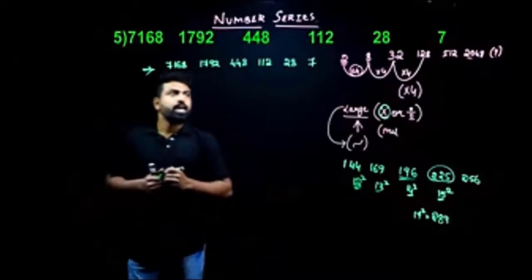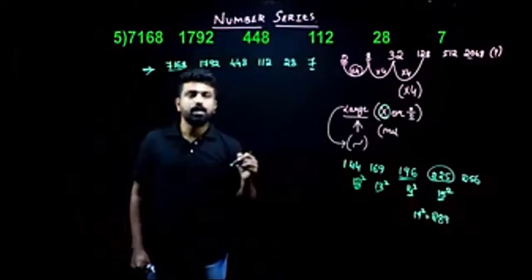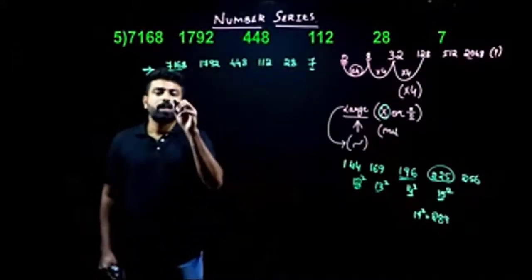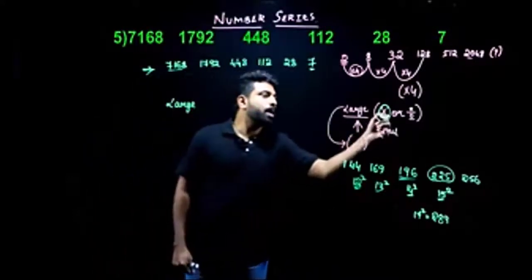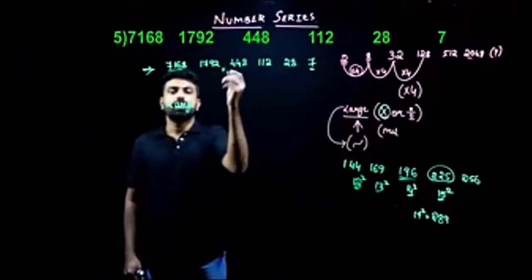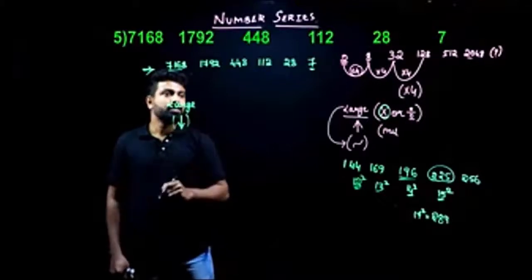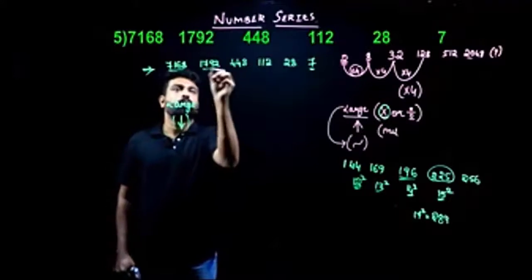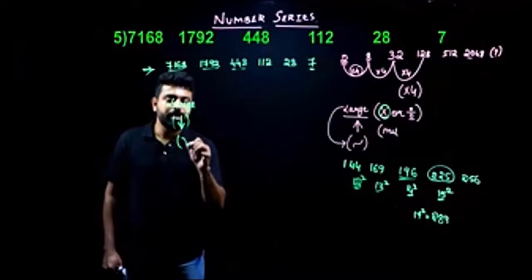So what do we do here? Look, when we compare the first term and the last term here, the difference is very big. Which means, whenever the difference is large, I already told you it's either multiplication or division. When I start checking, the terms are decreasing one after the other. And look at the decrease here. 7,000 is going on to become 1,000. Then 1,000 to 448.